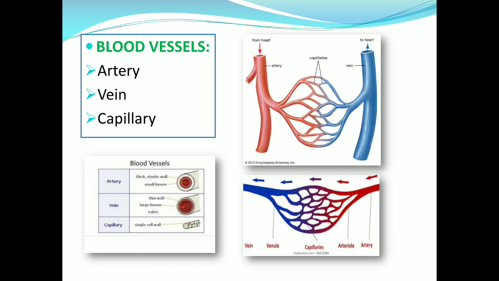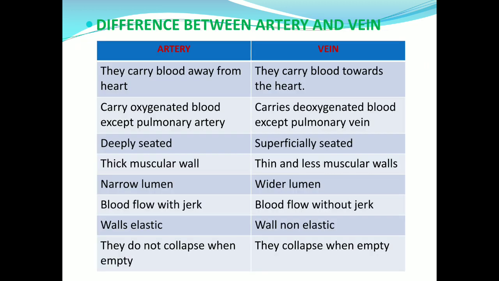Now the next topic is blood vessels. There are three types of blood vessels, that is artery, vein, capillaries. In the given figure, these vessels are shown. Now let us see what the differences are between artery and vein.